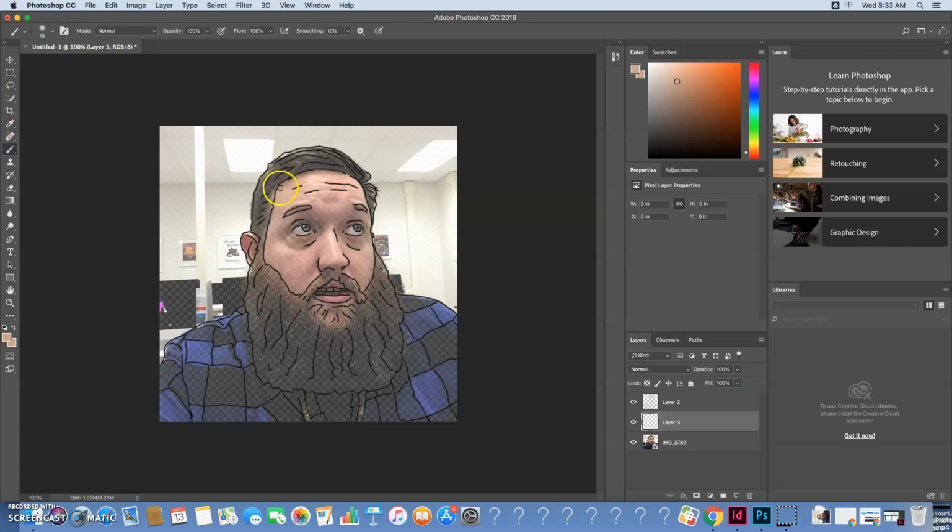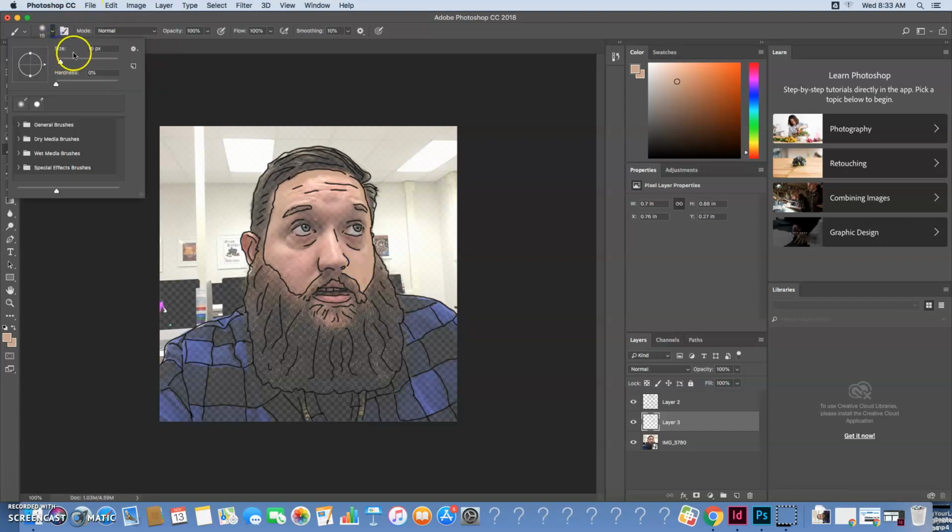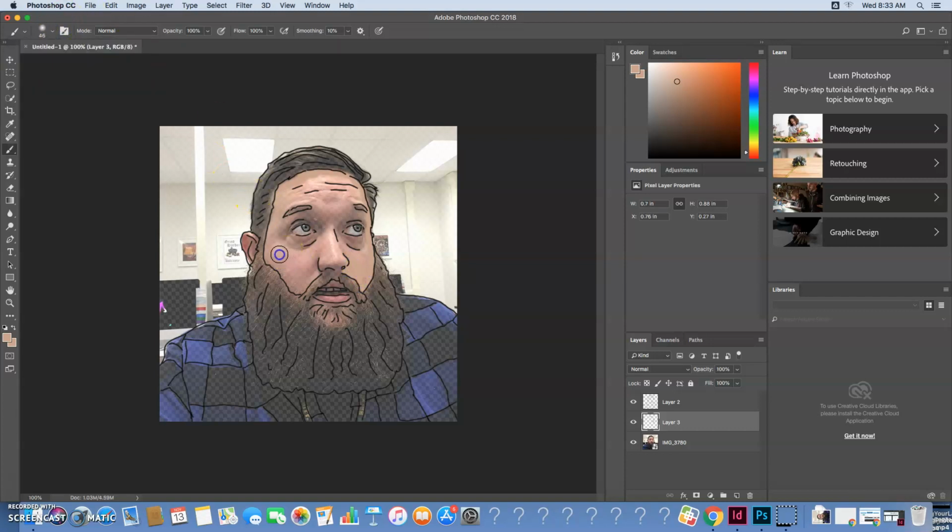Now I'm going to grab that paintbrush. I made it a little thicker. And all I'm going to do is start on that middle layer. Notice if I go on a line, it just goes under the line. I'm going to start painting. Now, there's other ways to do this, but this is the way that kind of works the best. I'm going to make my brush a little thicker because this area is a little larger. I can kind of get away with that. And I'm just going to paint.